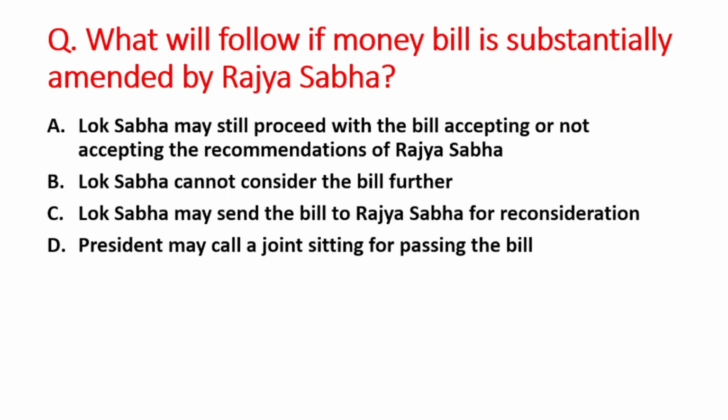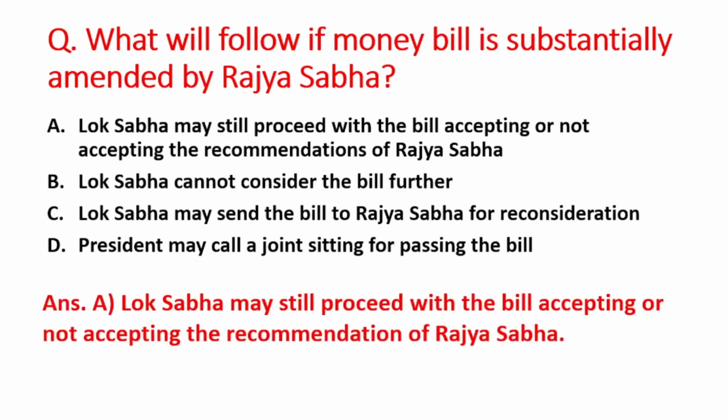A option is, Lok Sabha may still proceed with the bill accepting or not accepting the recommendation of Rajya Sabha. B option is, Lok Sabha cannot consider the bill further. C option is, Lok Sabha may send the bill to Rajya Sabha for reconsideration, and D option is, President may call a joint sitting for passing the bill. So right answer is option A, that is Lok Sabha may still proceed with the bill accepting or not accepting the recommendation of Rajya Sabha.